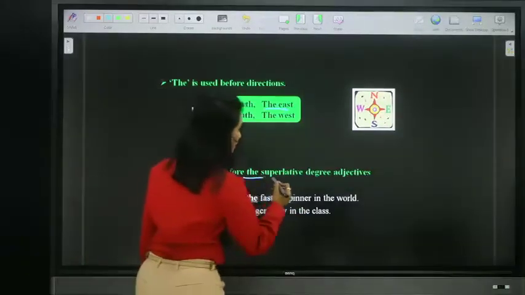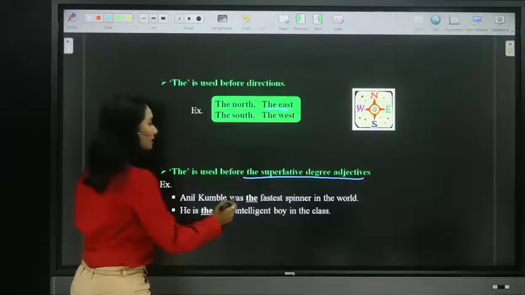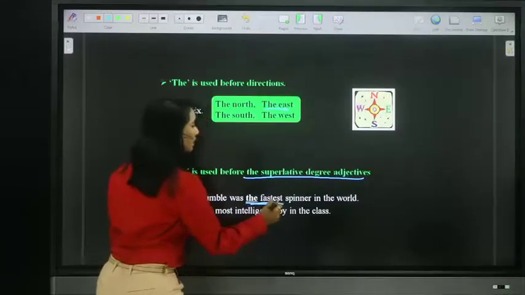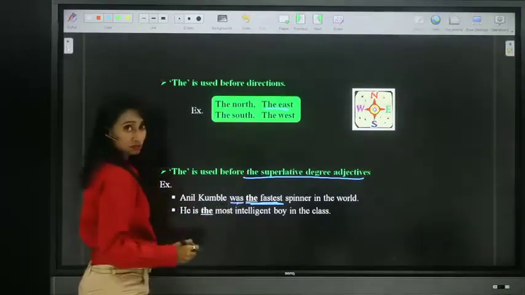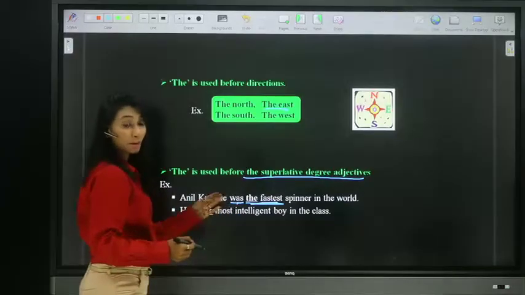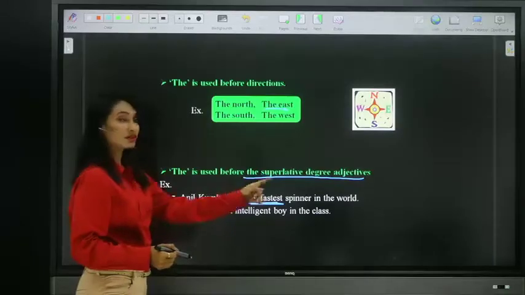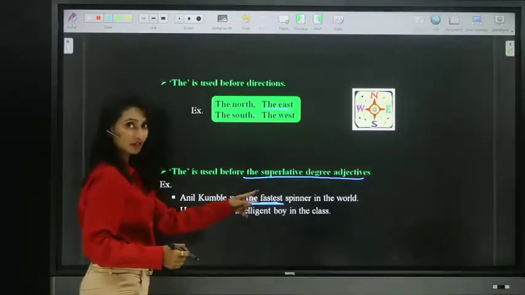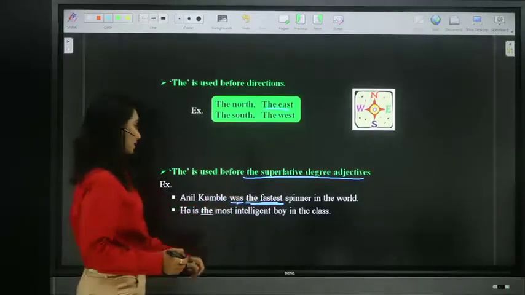Anil Kumble was the fastest spinner in the world. I'm talking about the past. He was the fastest spinner. Fastest is the superlative form.